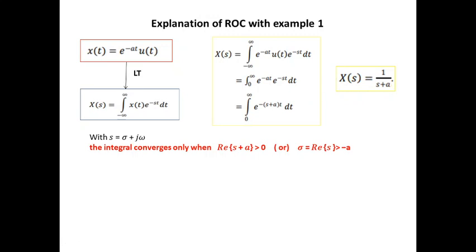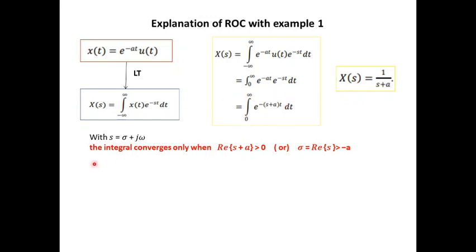You can see that this integration will converge only if the real part of s plus a is greater than 0. Here in this integration you have e power minus s plus a into t, and the integration limit is t between 0 to infinity. So s plus a should definitely be positive. Only when it is positive will this integration converge. If s plus a is negative, you will get e power plus t, which ranges to infinity, and your integral will not converge.